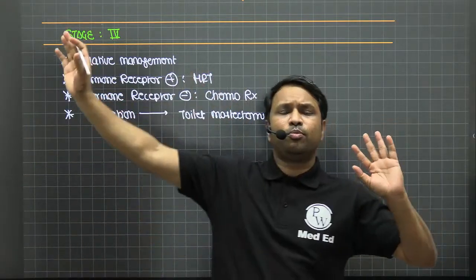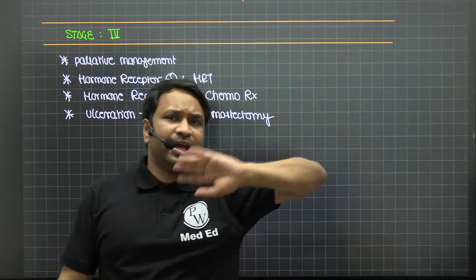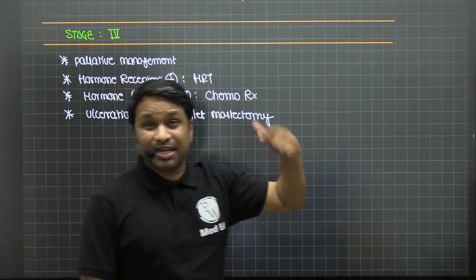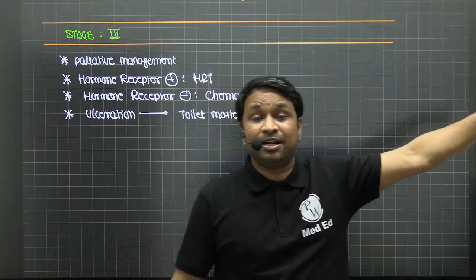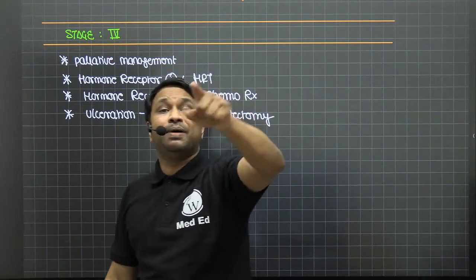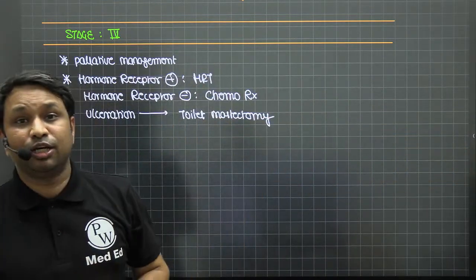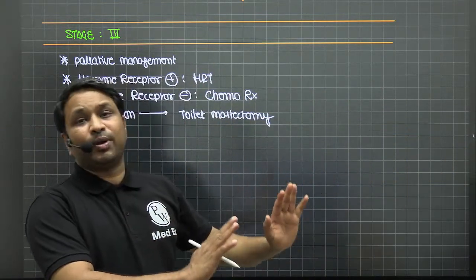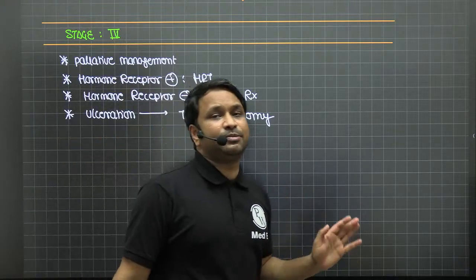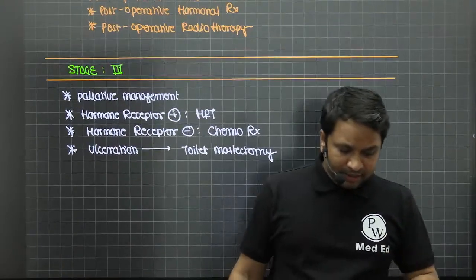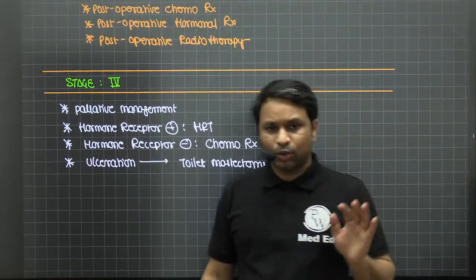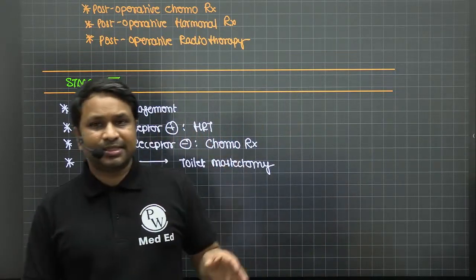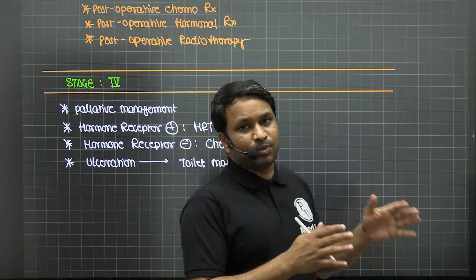Even though there are node positive, there is distant metastasis, everything is there, I'm not going to worry, because the surgery here is not done for curative intent. The surgery done here is with palliative intent. My idea here is just to provide a little bit of comfort for whatever days the patient is left. For that, I'm just addressing it, and that is going to be toilet mastectomy. Okay? So this is how you will go with stage-wise management.